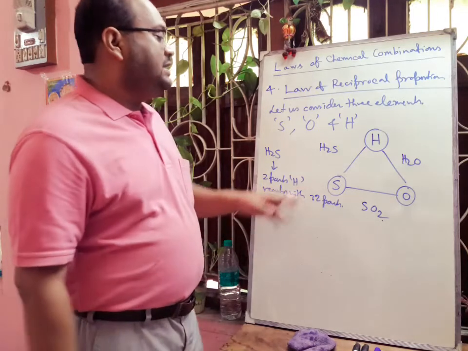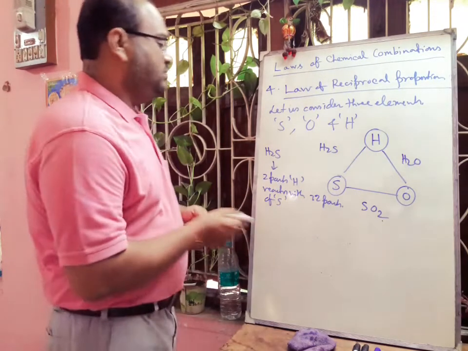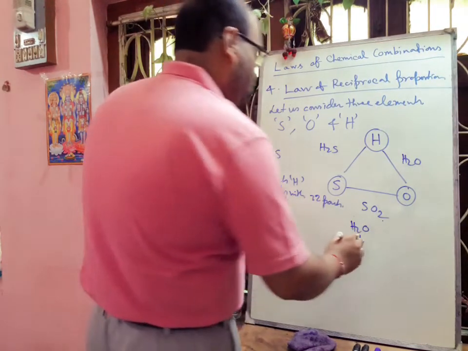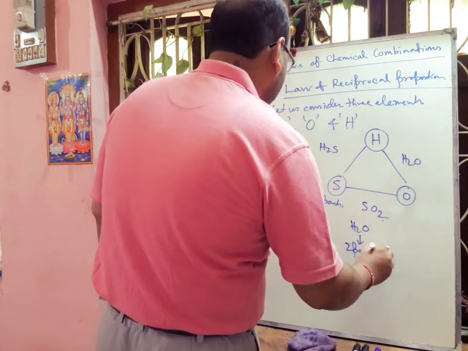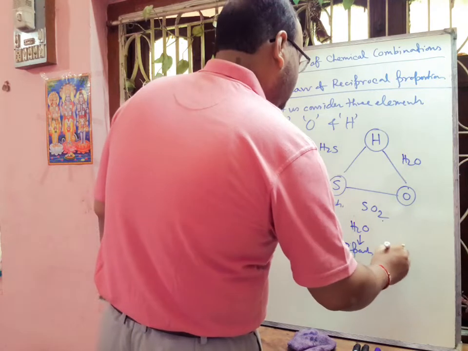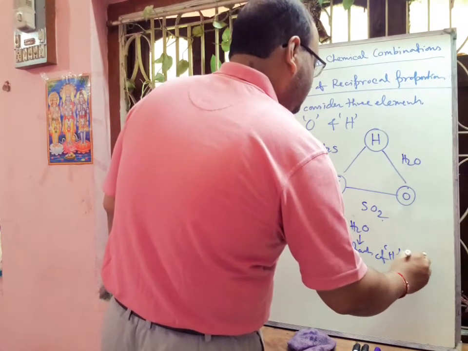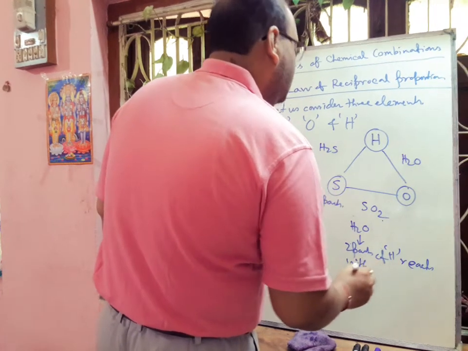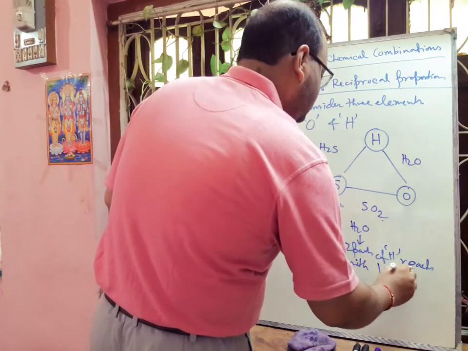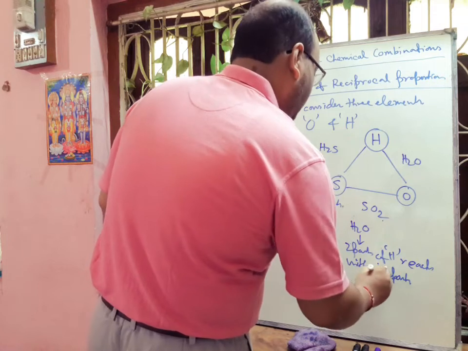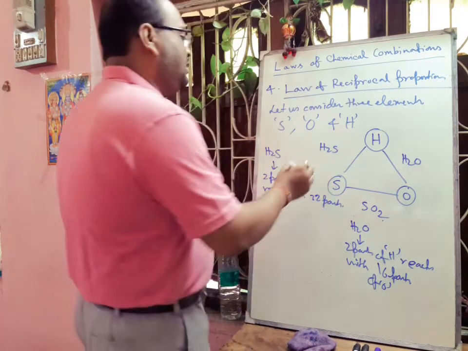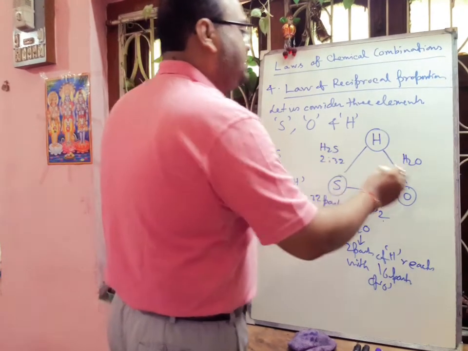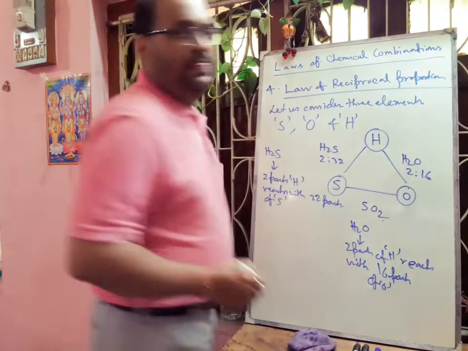Next, we will discuss the case of H2O. In H2O, 2 parts of hydrogen react with 16 parts of oxygen. So here the ratio is 2:32 and here the ratio is 2:16.